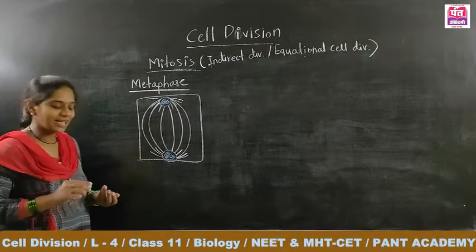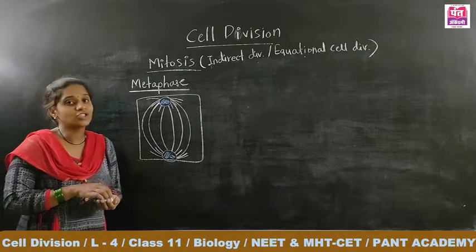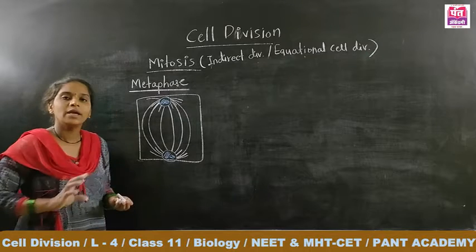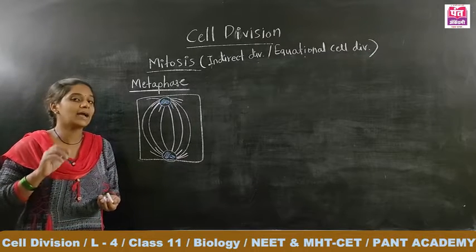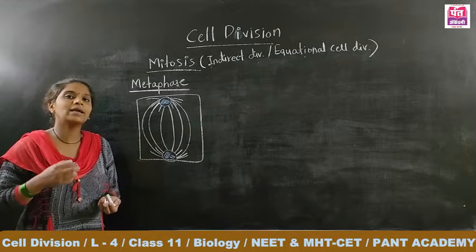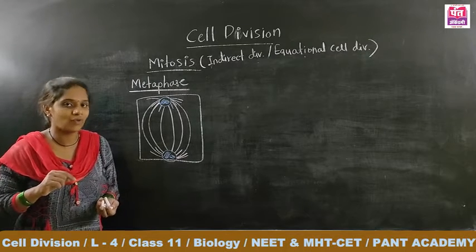During metaphase, the first change, we have already shown in late prophase that the chromosomes get attached to the spindle fibers.